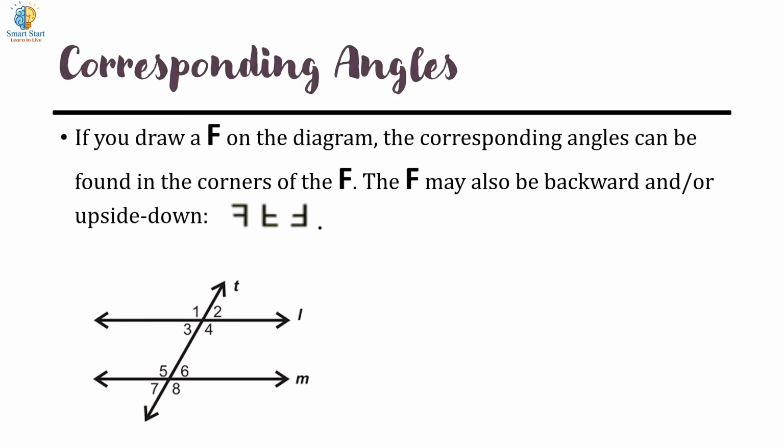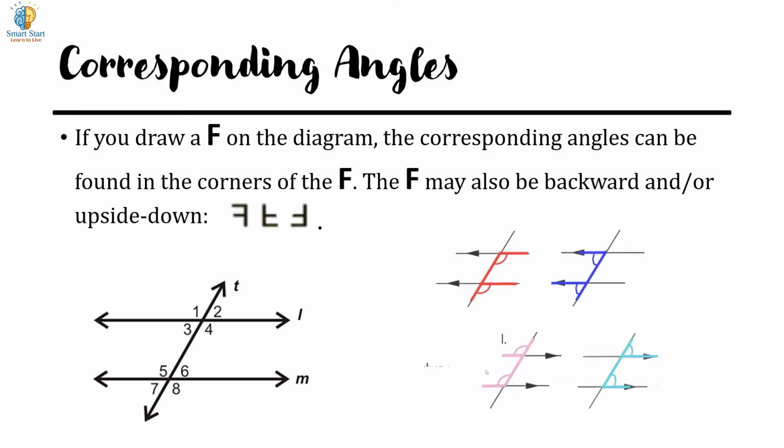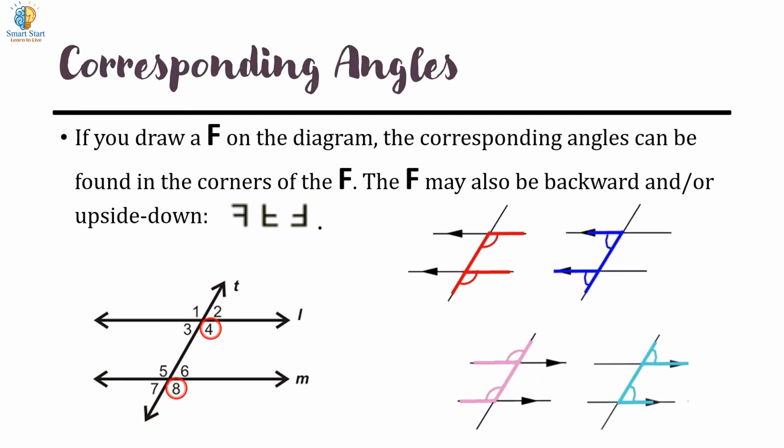Corresponding angles. If you draw an F on the diagram, the corresponding angles can be found in the corners of the F. The F may also be backward or upside down. See in the figure. 4 and 8 are corresponding angles. Then 3 and 7 are corresponding angles. 5 and 1 are again a pair of corresponding angles, and last, 2 and 6 are a pair of corresponding angles.